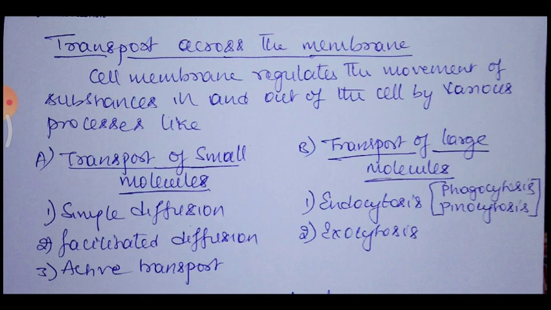The transport of small molecules is performed by simple diffusion, facilitated diffusion, and active transport. These are involved in transport of smaller molecules. If the transport of larger molecules is involved, then exocytosis and endocytosis processes can be observed.